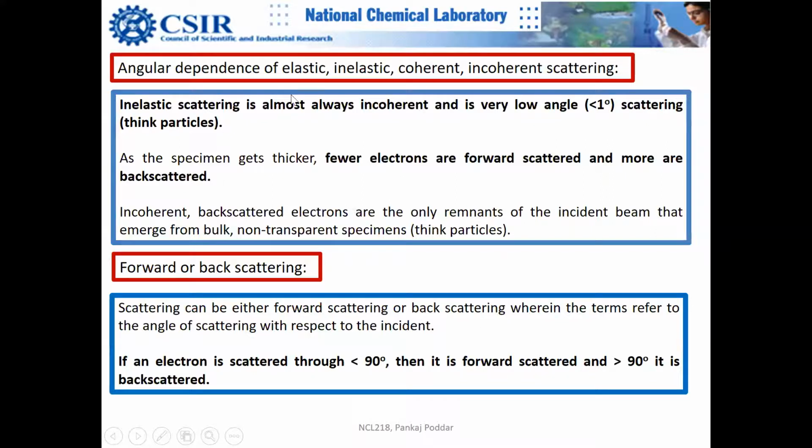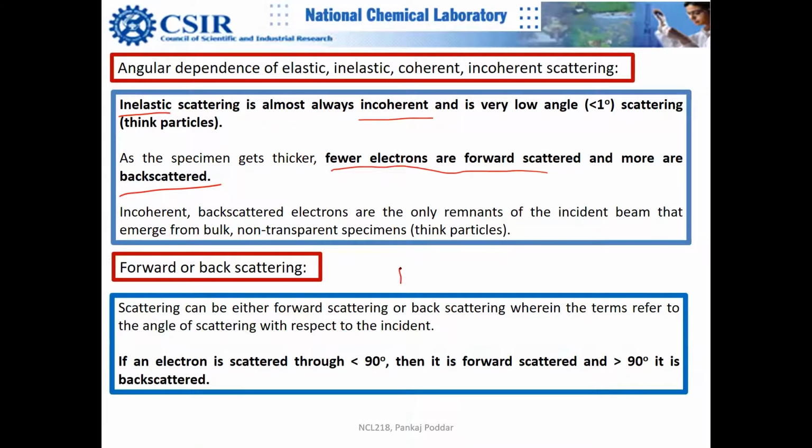Okay, so next thing is angular dependence of elastic, inelastic, coherent, incoherent. Inelastic scattering is almost always incoherent, because there is a change in the energy, and when the change in the energy is there, there is a loss of phase relation. As the specimen gets thicker, fewer electrons are forward scattered and more are backscattered. Incoherent backscattered electrons are the only remnant of the incident beam that emerges from a bulk non-transparent specimen.